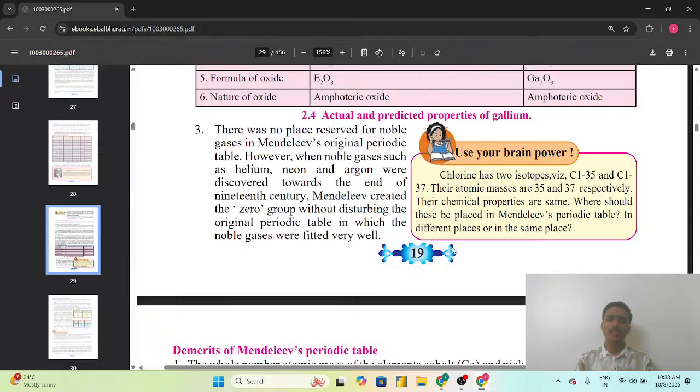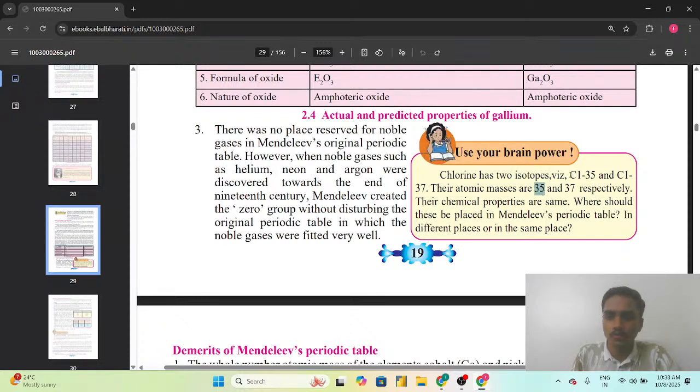तो यहाँ पर एक इंटरेस्टिंग क्वेश्चन हमसे पूछा गया है कि क्लोरीन के जो दो आइसोटोप्स हैं, as we have studied isotopes, isobars, isotones in the previous standard. So isotopes are those elements having the same atomic number but different atomic mass number.